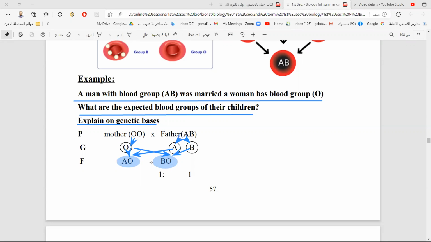So AO, this blood group is A, and BO, this blood group is B. So the new individuals don't carry the parents' blood group at all. 50% carry blood group A and 50% carry blood group B, although the parents don't have blood group A or B, one of them is O and the other one is AB. This is a completely new way of inheritance.